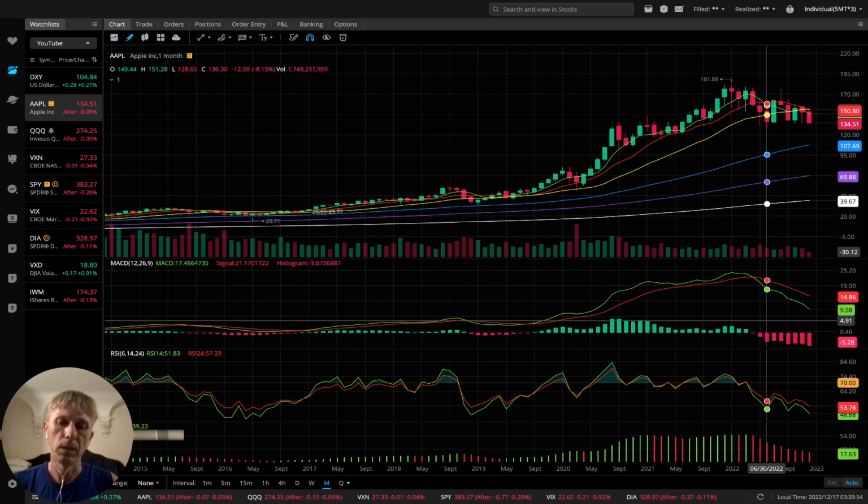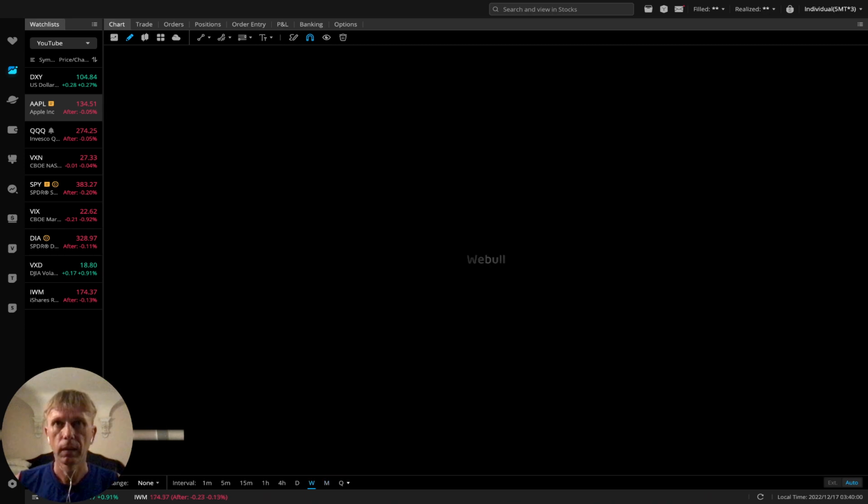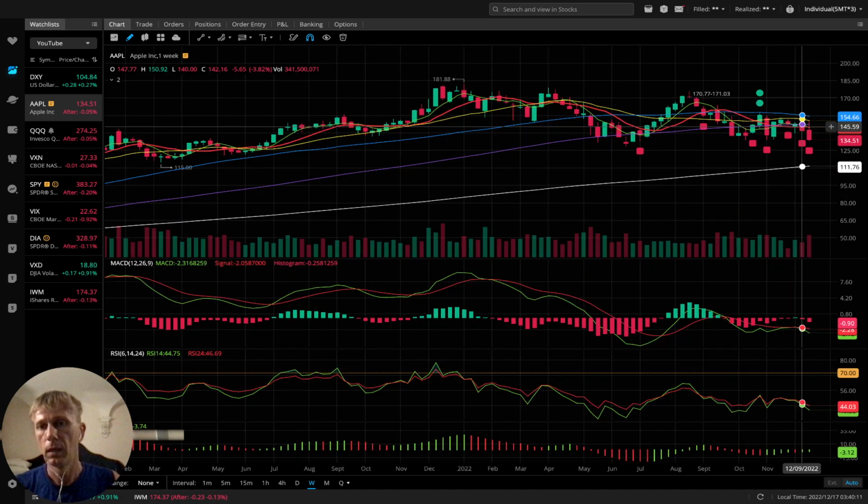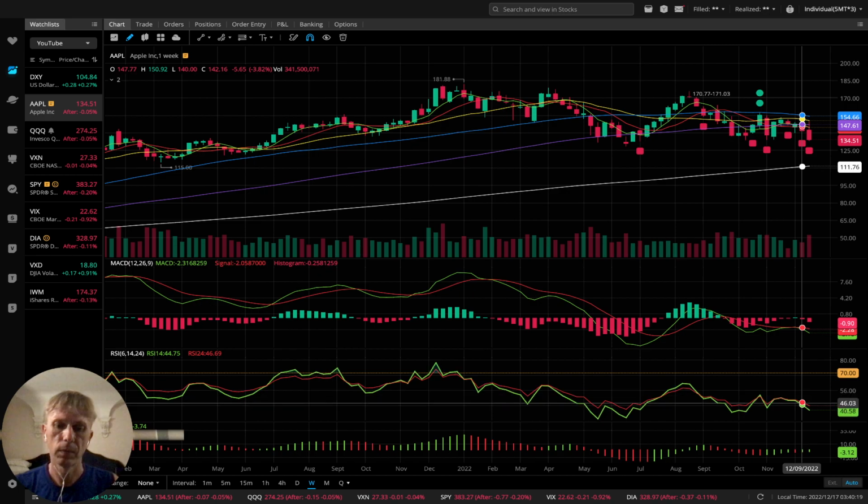Weekly, on all indicators, bearish trend. Apple weekly is bearish also, right? All indicators, the last bar is below all moving averages except 200. It's still below. MACD bearish, RSI bearish, also the oscillator bearish on weekly. No changes, bearish trend on weekly and monthly.